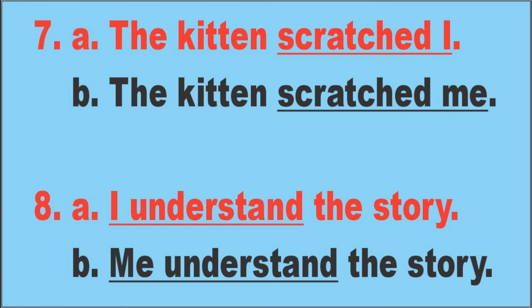It is incorrect, because on the first page we learned that I has to be in front of the verb, not after. In line B, scratched is the verb and me is after the verb, so it is correct, because me has to be after the verb. On the first page we learned me has to be after the verb and I has to be in front of the verb.